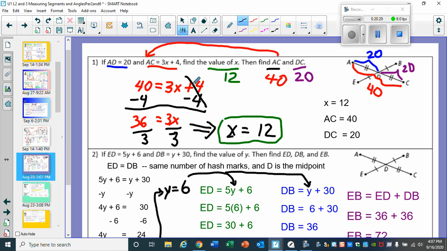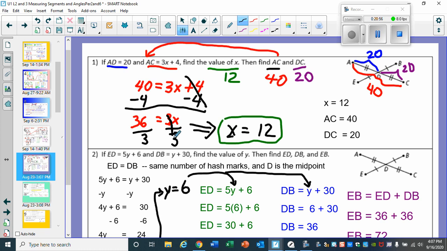When you do that, cross out positive 4, negative 4. 40 minus 4 becomes 36. 3x, bring that down on the right. So we have 36 equals 3x. Then, last step, divide both sides, 36 and 3x, by 3.